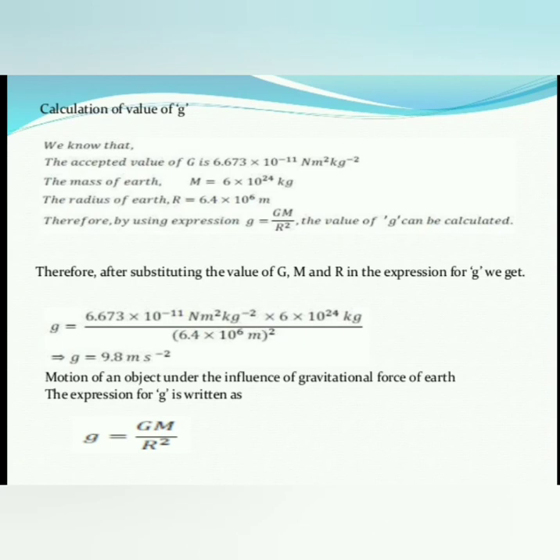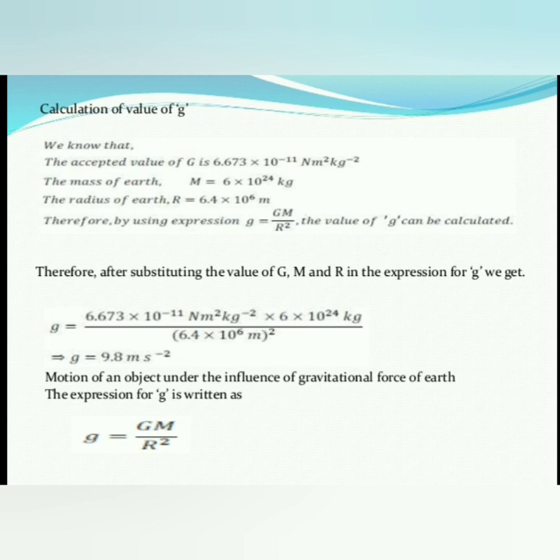Now we are watching in this slide the calculation of the value of g. Small g is nothing but acceleration due to gravity. This value today we will calculate.